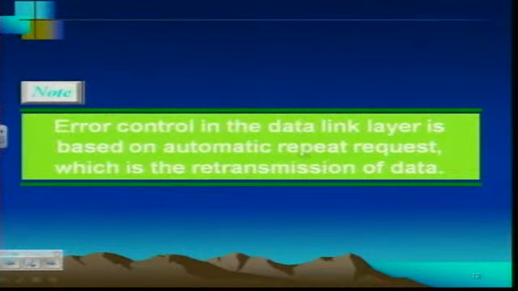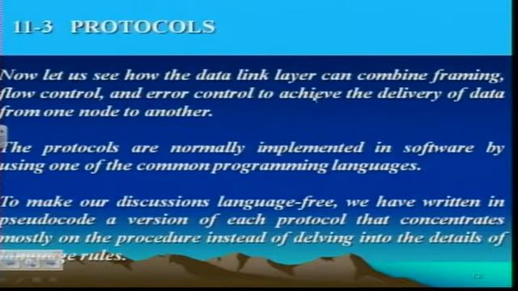And error control has to do with the fact that there is going to be an automatic repeat request which is generated in order to retransmit the data if frames are lost or something has happened. Okay, so again, these are two important definitions for you to know for this chapter and how they are different from each other. There are various protocols that are defined for flow control as well as error control. So let's see the data link layer that combines frames and provides flow control as well as